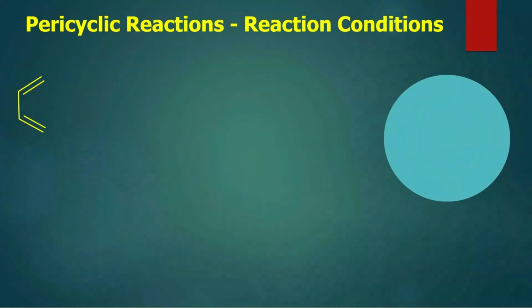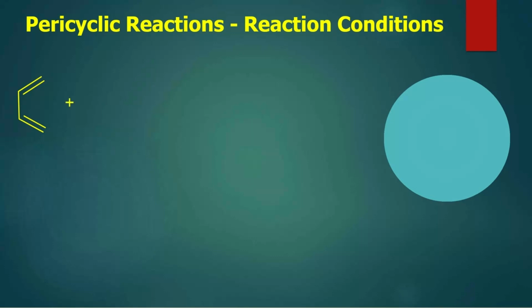Very good morning, friends. We were dealing with pericyclic reactions. As we know, pericyclic reactions do not have any reaction intermediates and proceed in a single concerted step. These reactions occur under certain reaction conditions.